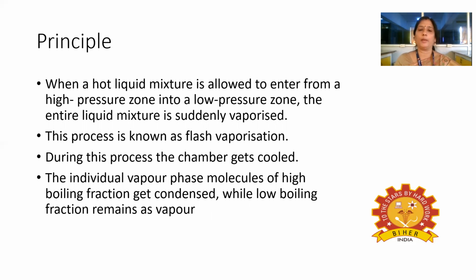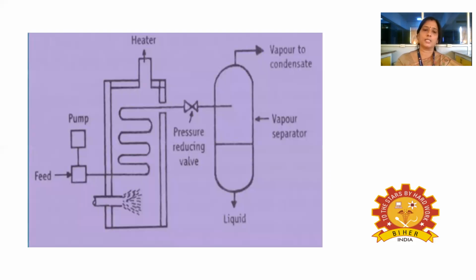So the individual vapor phase molecules of high boiling fraction get condensed. Once sudden cooling starts, the vapor will be condensed and low boiling fractions will remain as the vapor. So once the chamber gets cooled, high boiling fractions will immediately be condensed, but low boiling fractions will remain as vapor. So this is the flash distillation apparatus.